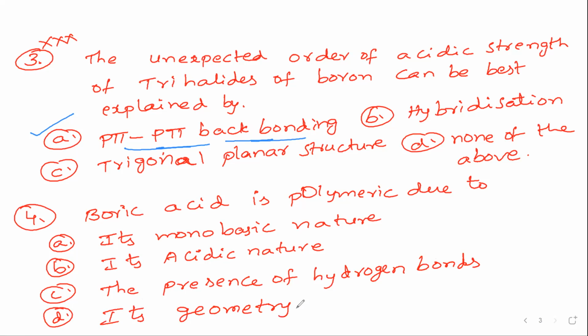So the right answer, we can easily say, since boric acid is nothing but H3BO3, contains hydrogen bonds. Due to the presence of hydrogen bonds, the hydrogen is linked with the boron of another unit, and this boron is linked with the hydrogen of another. Like this, it forms a polymer. It is polymeric due to the presence of hydrogen bonds. Very, very important question. Next question, question number 5.